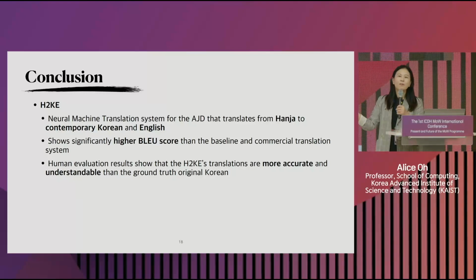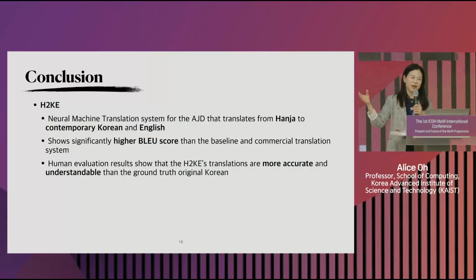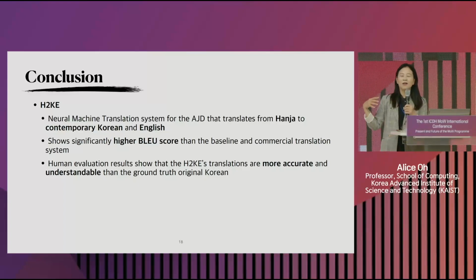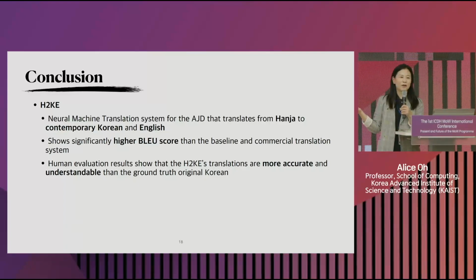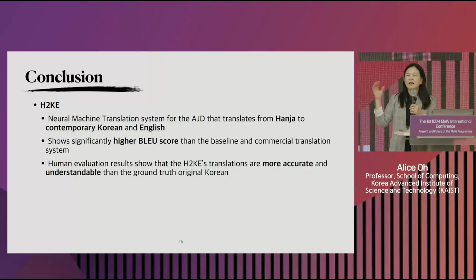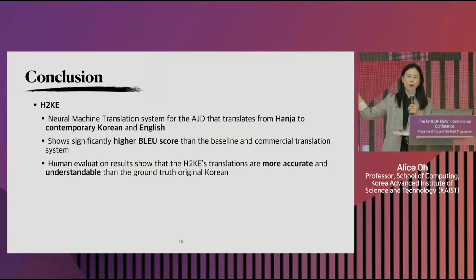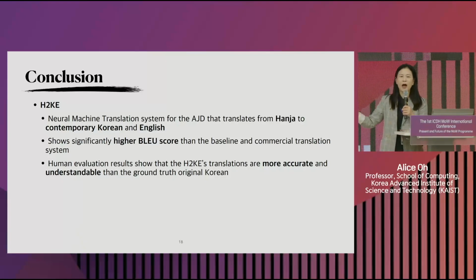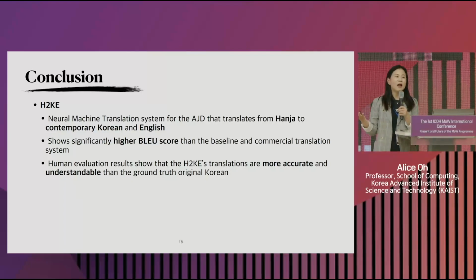So when we went back and talked to the 고전 번역원, the Classics Translation Institute, they were really excited about these results and said that human translators can start with the machine translation output as a draft rather than working from scratch, which is hopefully going to cut down a lot on the time that they need.